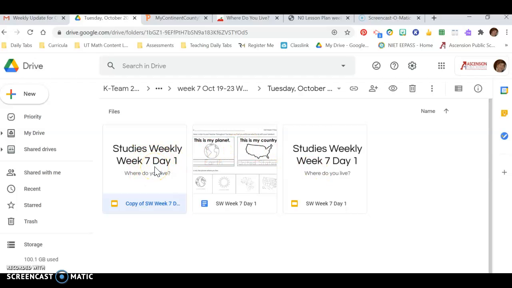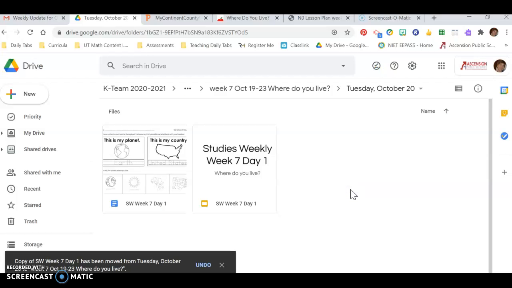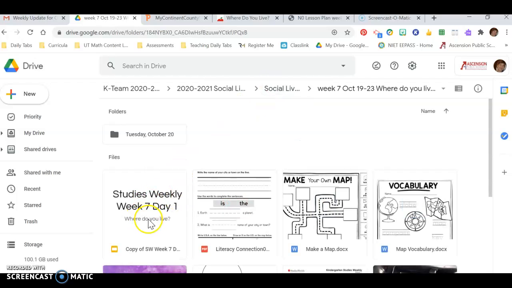Okay, since I'm going to make this day 2, I am going to move it up here into week 7 because I want to get it out of Tuesday. I don't want it to be in Tuesday anymore. I'm going to make it Wednesday. So I'm just going to move it like this. We'll say, do you want to move it? Yes, I want to move it. So now it's right here.